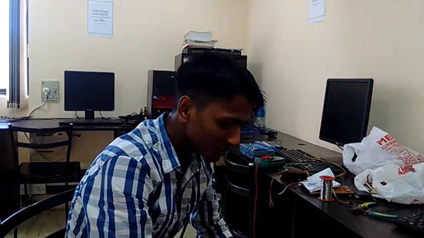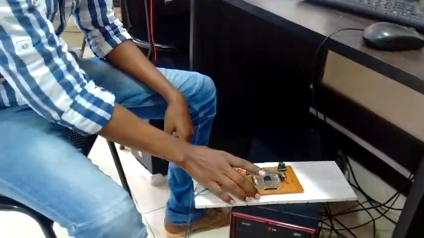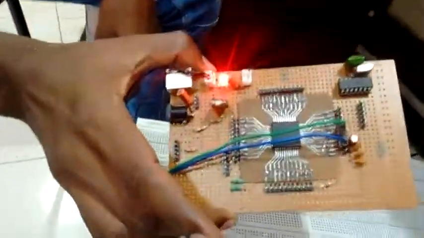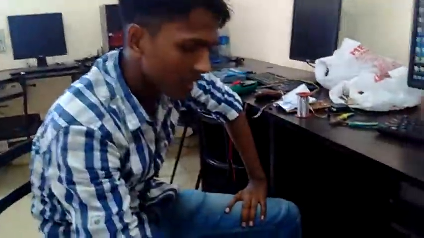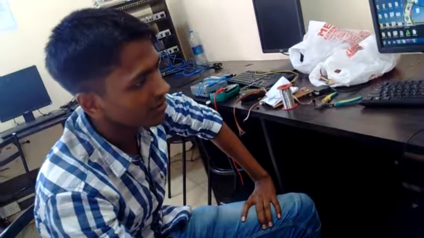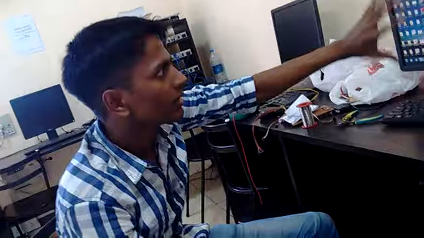Now I am going to tell how we can use our computer as a DSO. So here I am going to generate square waves of different frequencies by using this CPLD. This is the CPLD. By using Xilinx ISE software, I will generate different types of square wave, vary the frequency and download it, and see how that frequency we are able to see on our PC.